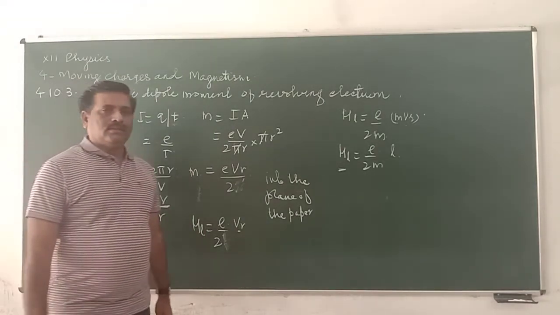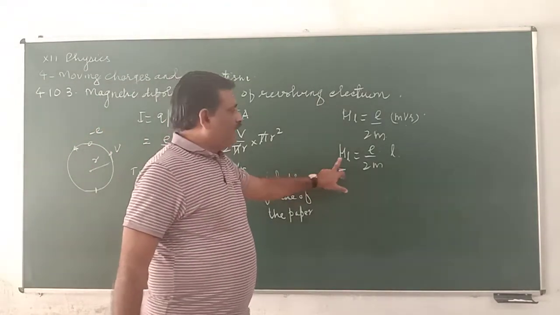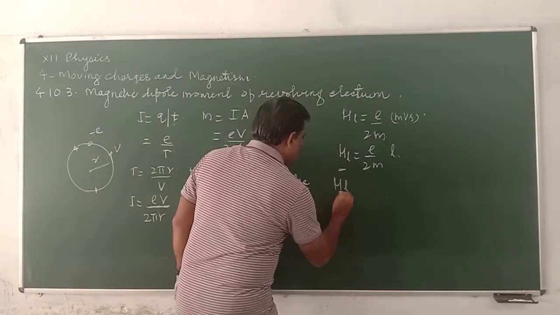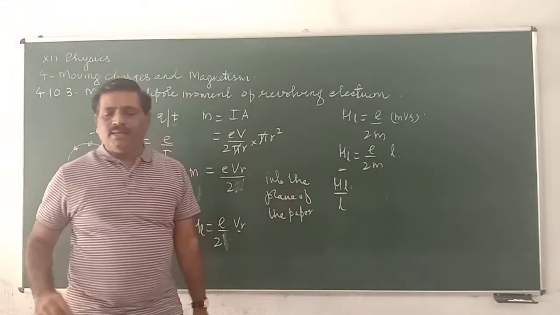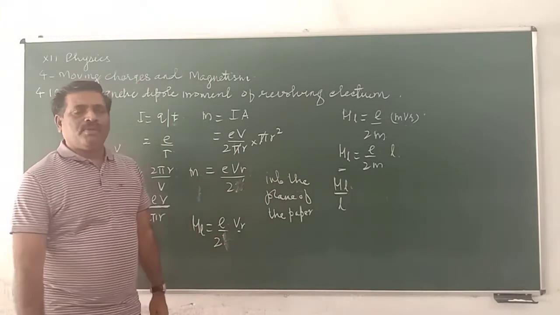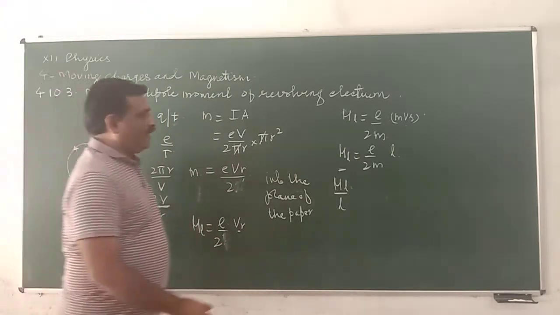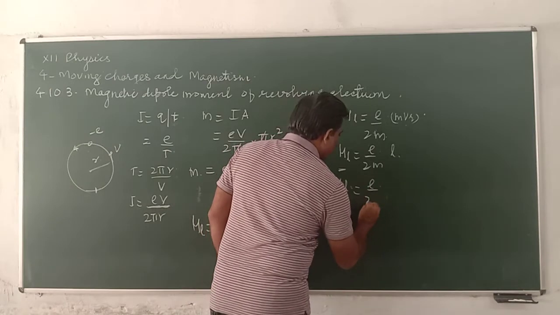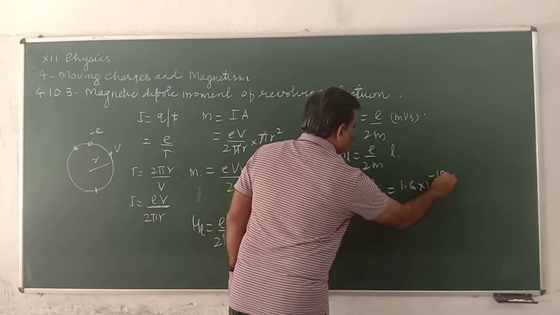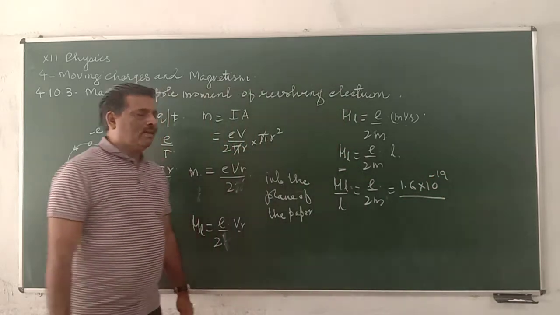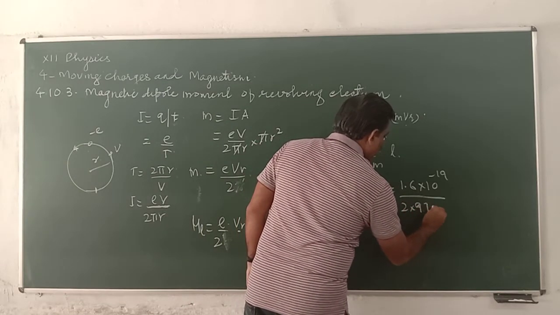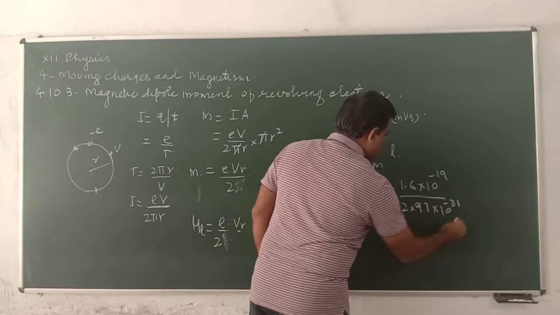If you take mu L by L, the ratio of magnetic moment to angular momentum, it becomes e by 2m, which is equal to 1.6 times 10 raised to power minus 19, divided by 2 times 9.1 times 10 raised to power minus 31.